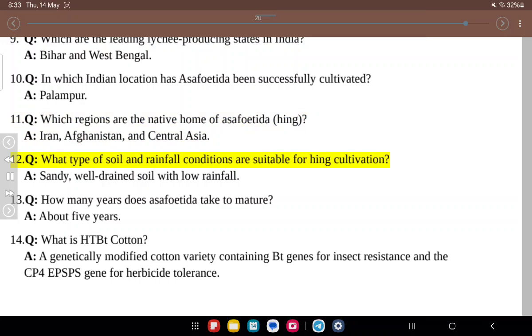12. Q. What type of soil and rainfall conditions are suitable for heeng cultivation? A. Sandy, well-drained soil with low rainfall. 13. Q. How many years does asafoetida take to mature? A. About 5 years.